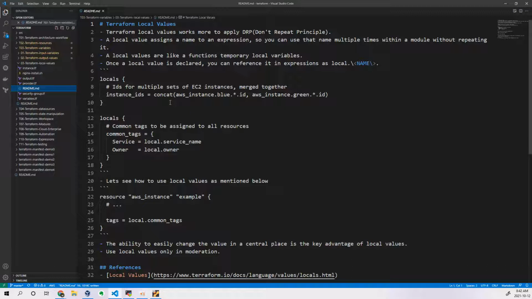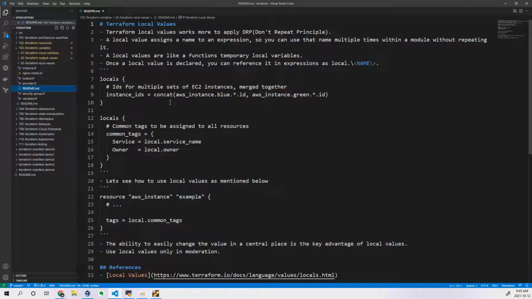So that's the benefit of using locals. If you have some repetitive code or snippet that needs to be written in multiple places, then it is recommended to use local values, but it should not be used for all use cases. Only if it is especially needed, like this scenario, then you go for local values.